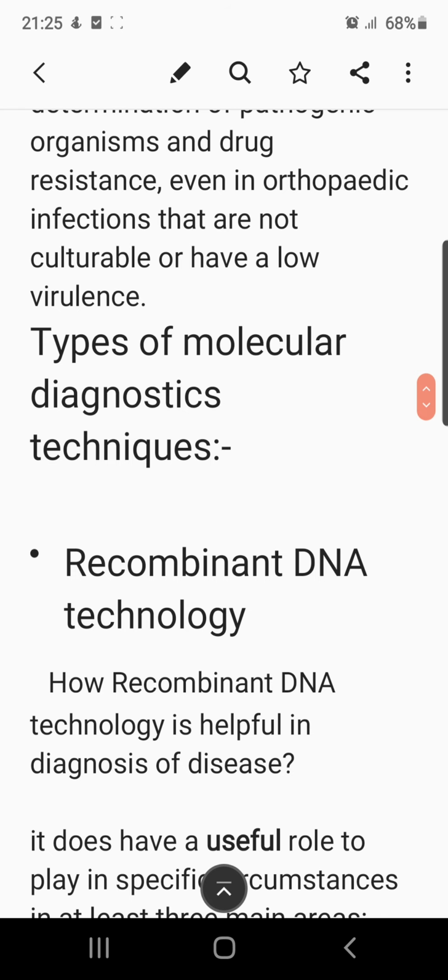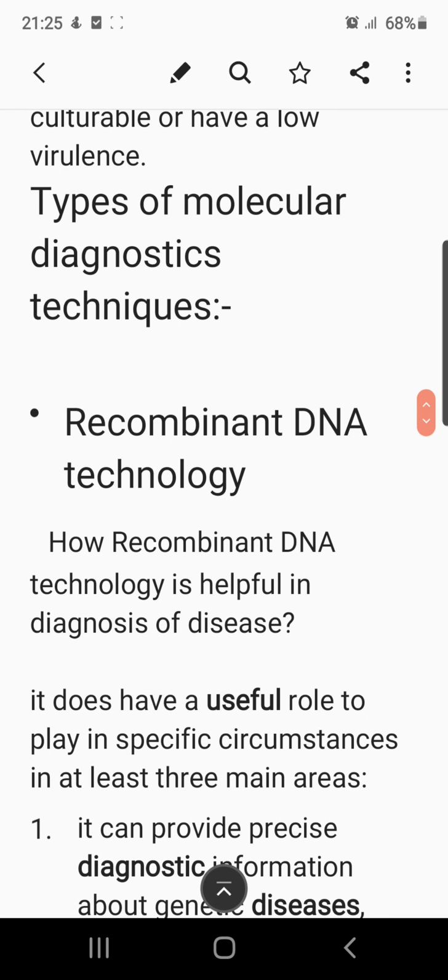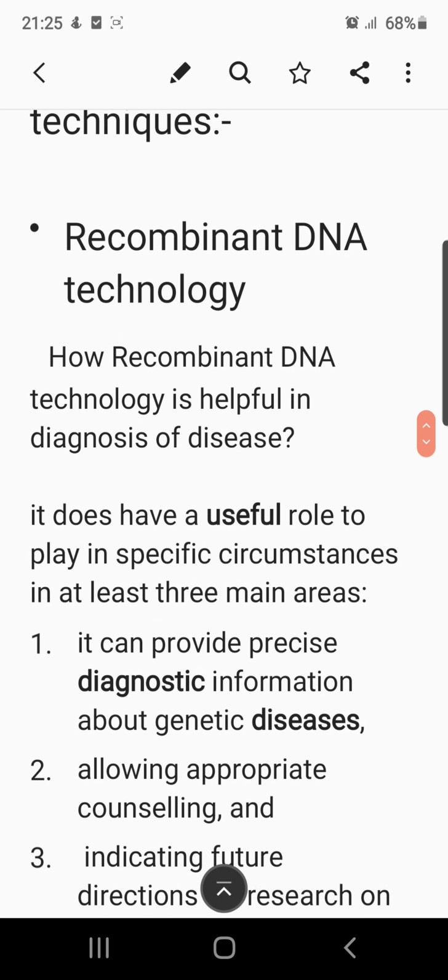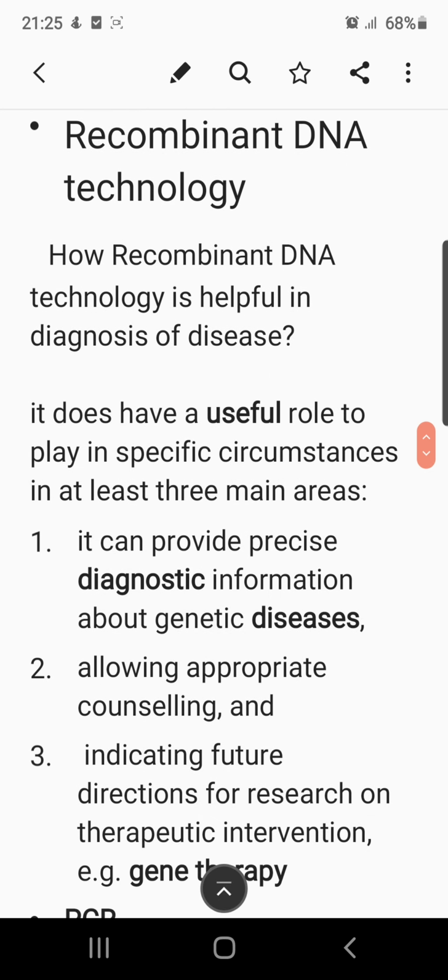So the very first technique is recombinant DNA technology, which is useful in specific circumstances, at least three main cases. And what are these cases? It can provide precise diagnostic information about the genetic disease, so early detection of the genetic disease can be feasible,